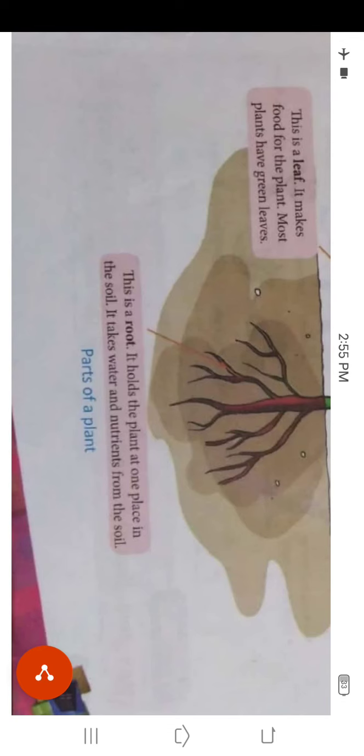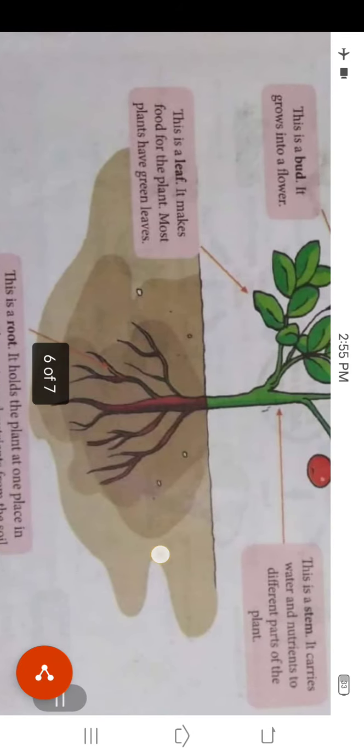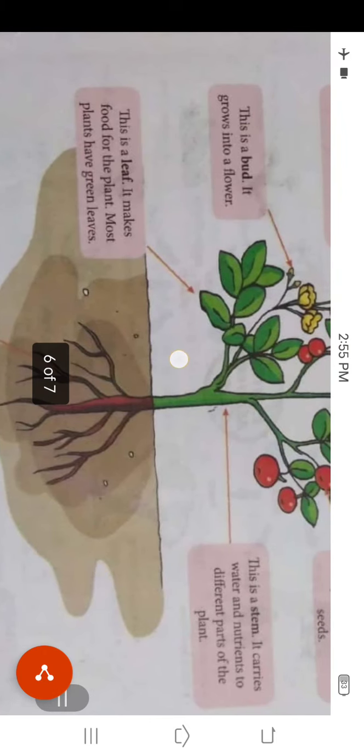The root is a very important part of a plant because the root holds the plant in the soil at one place. After that, this is a stem. It carries water and nutrients to different parts of a plant. This part of a plant is called a stem, and the stem carries water and nutrients to different parts of the plant.